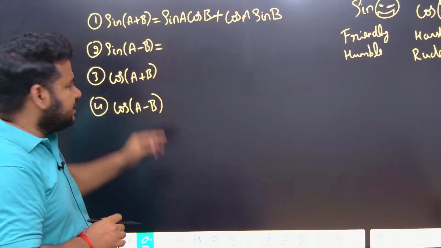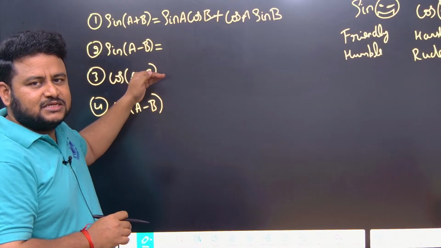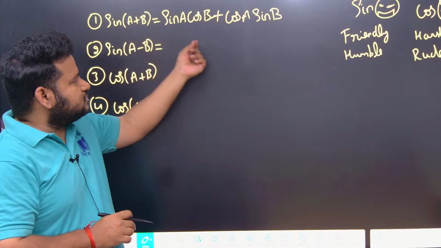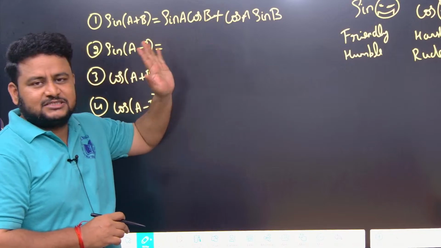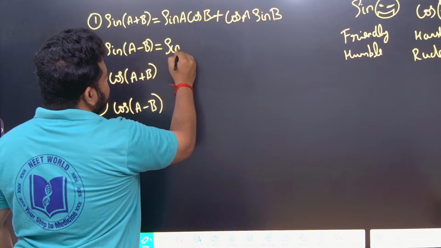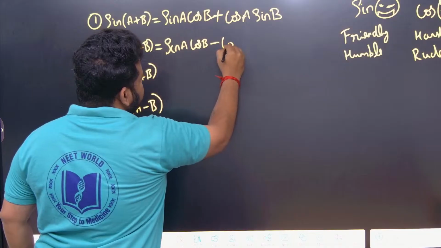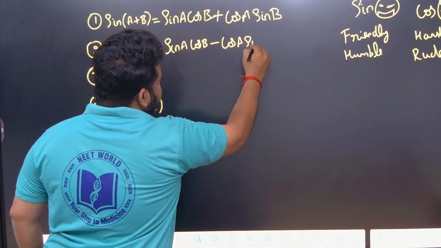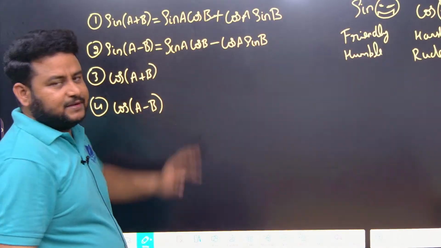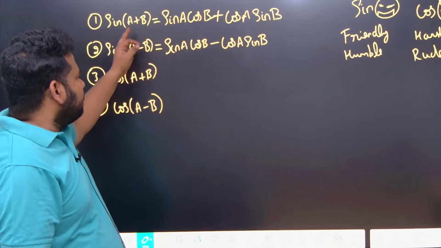Done. Now let us come to this formula, sin of a minus b. Sin of a minus b can be written as what? Same formula. Here plus is there, here minus is there. So what should change? Here plus, here it will become minus. That's all. This will become sin a cos b minus cos a sin b. Only that is the change that is happening here, plus and minus.